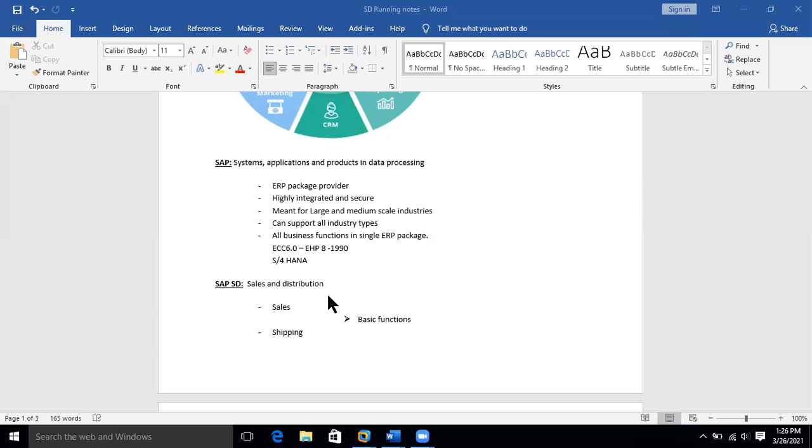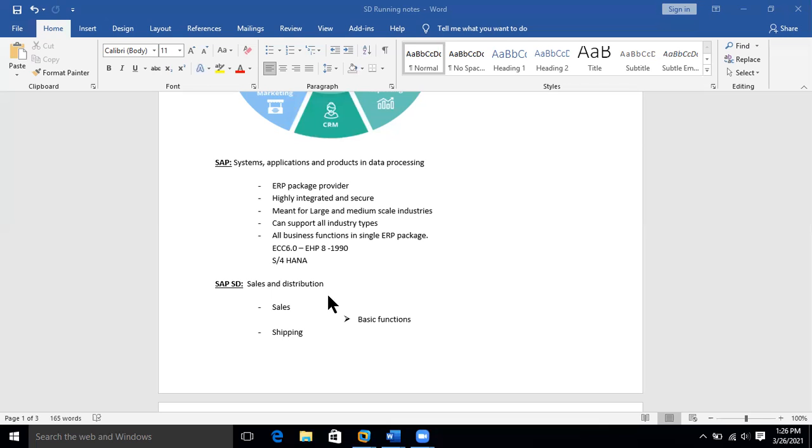Think about a scenario. Think of yourself as a sales employee or an order entry clerk who creates sales orders in an organized business. You have to create 100 sales orders in a day. And if you don't automate these basic functions, think about the time it takes to calculate your pricing manually.